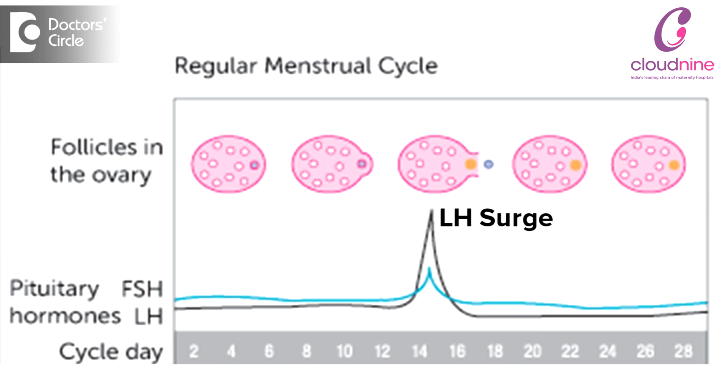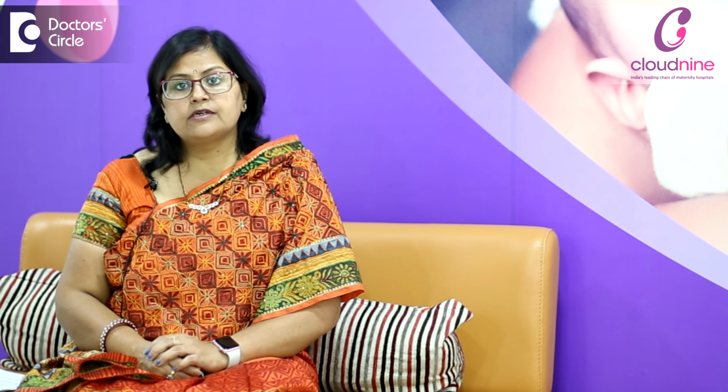In the middle of the month, there is a sudden rise in the luteinizing hormone, which we call the LH surge, and about 24 to 36 hours after the LH surge, ovulation happens and it releases a mature egg. But in PCOS patients, there is no LH surge, as well as a high level of LH and a very low level of FSH.